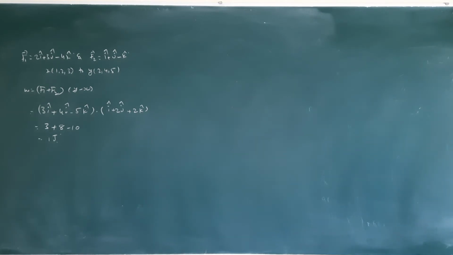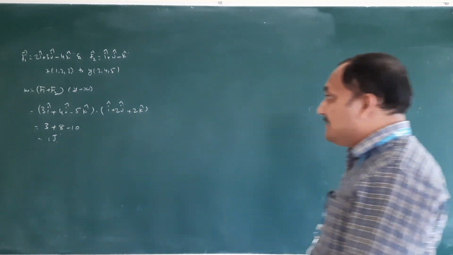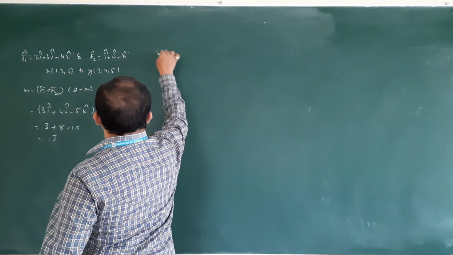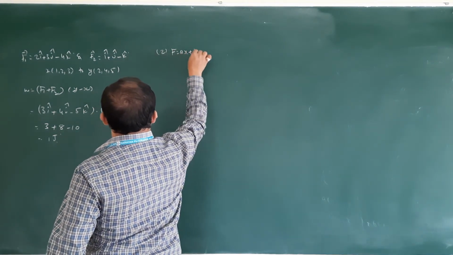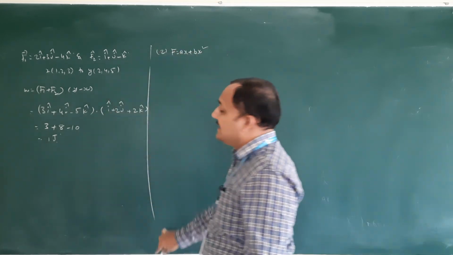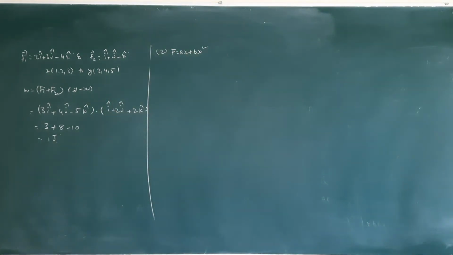Next, question number 2. When a rubber band is stretched by a distance x, it exerts a restoring force of magnitude F is equal to ax plus bx square, where a and b are constants. The work done in stretching the unstretched rubber band by capital L is.